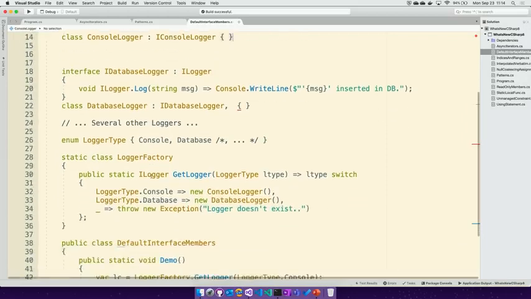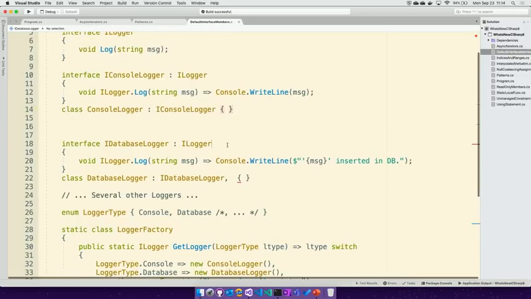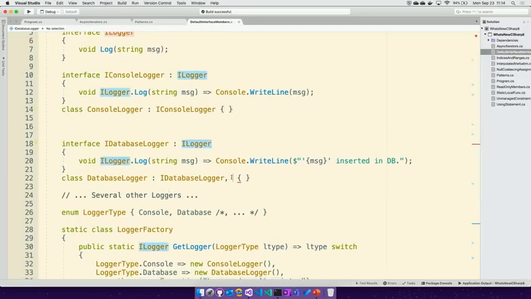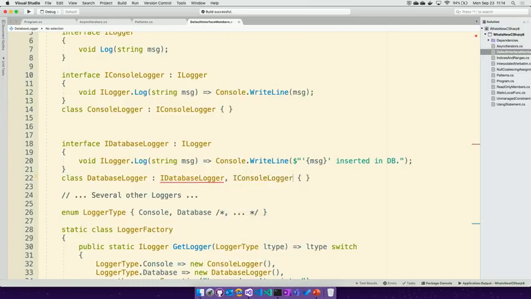It doesn't have any implementation, and that now works. If I wanted to take the database logger and also implement the iConsole logger, now we're going to see that instead of that deadly diamond of death that would throw some exceptions or do some strange behavior at runtime, I'm getting red squiggles. I can't do this.